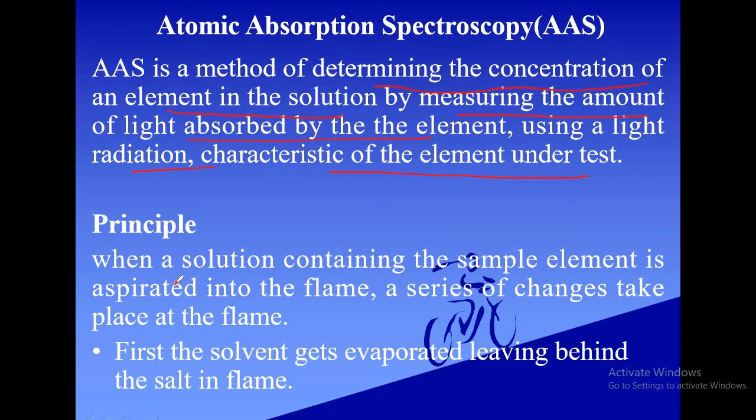Now, every element has a characteristic absorption wavelength. For example, if you take sodium, it absorbs a characteristic wavelength that is 589 nanometer.